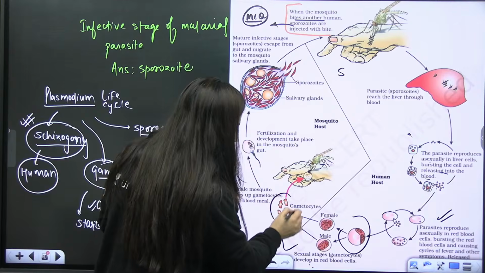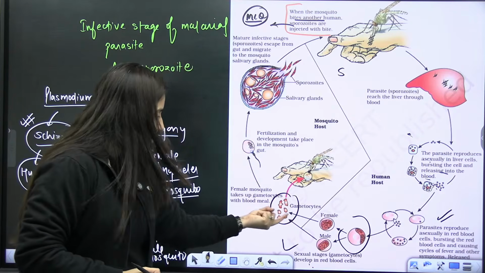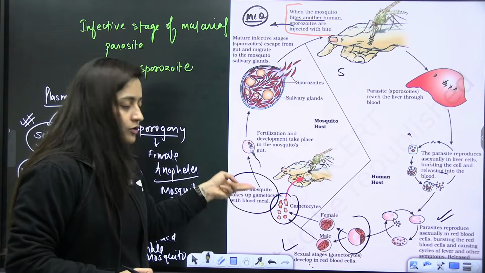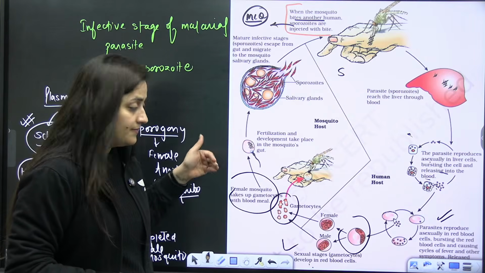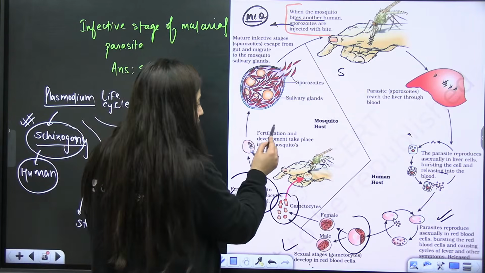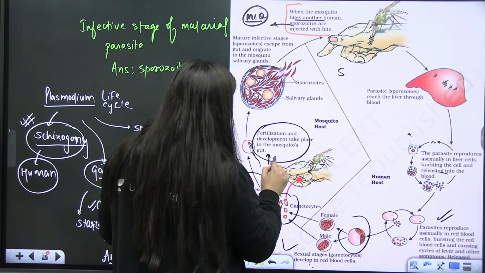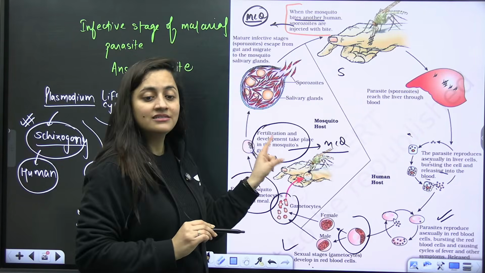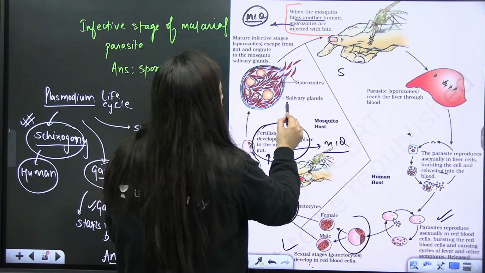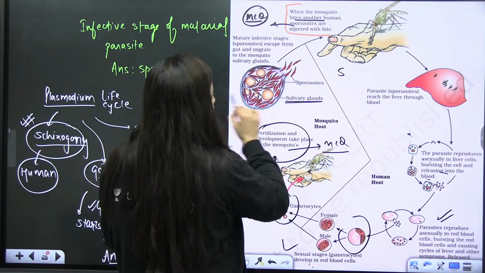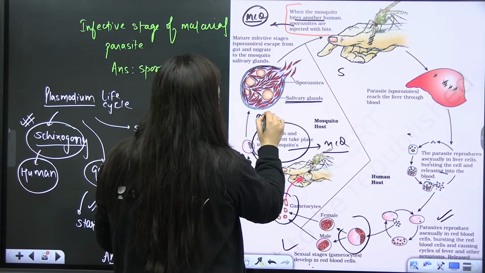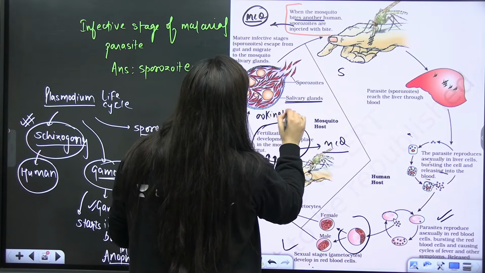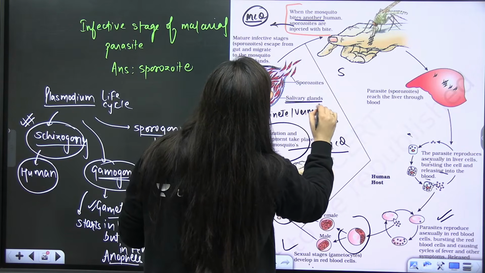After that, what's going to happen? When the mosquito bites again, the gametocytes with the blood meal will pass to that particular mosquito. Then the fertilization and development will take place in the mosquito's gut. Again, another MCQ: where will it occur? In the mosquito's gut. Then you will further move. Now here you can see the ookinete, which is the zygote, also known as vermicule, it will form.